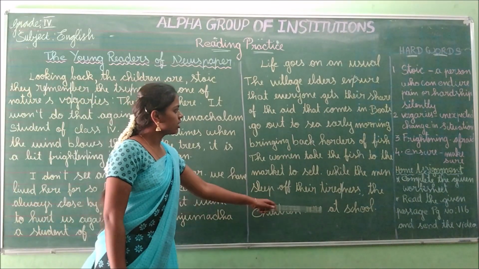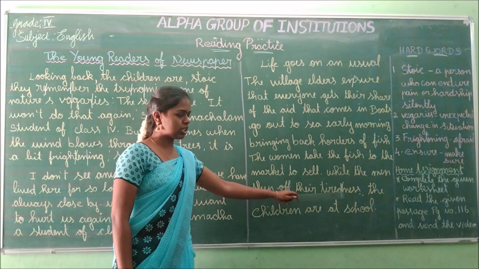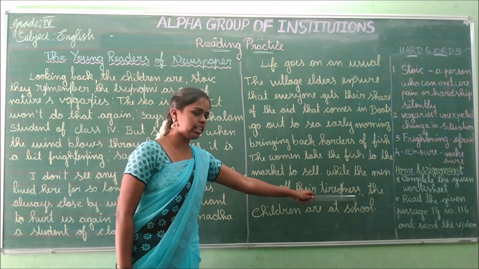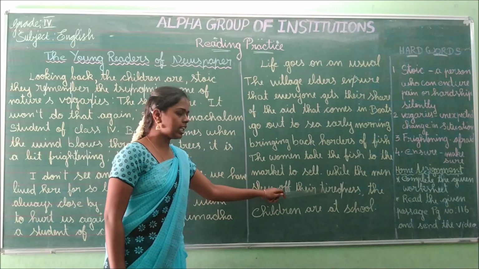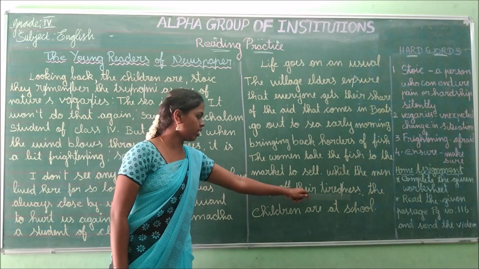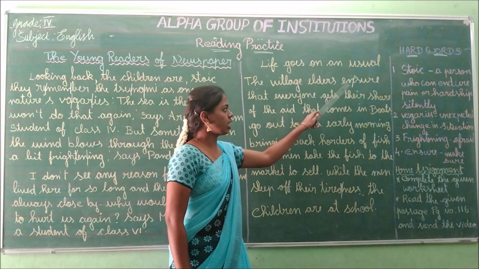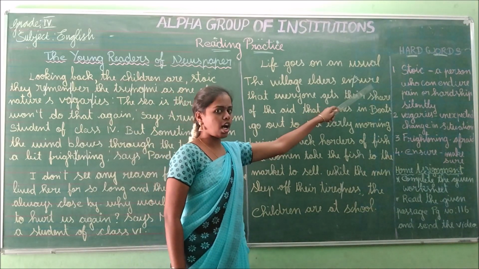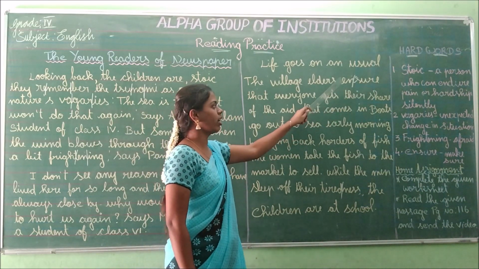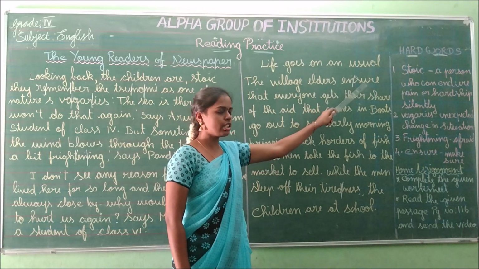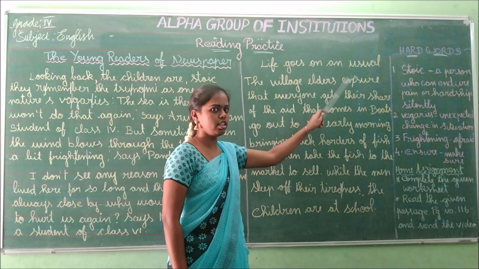Next one is tiredness. It is a 2-syllable word. Tired, T-I-R-E-D. Tiredness, N-E-S-S. Next one, ensure. E-N-S-U-R-E. This is also a 2-syllable word. En, sure. S-U-R-E. Sure. Ensure.